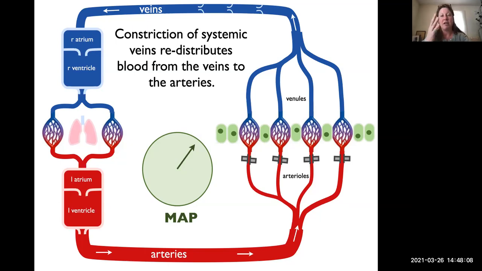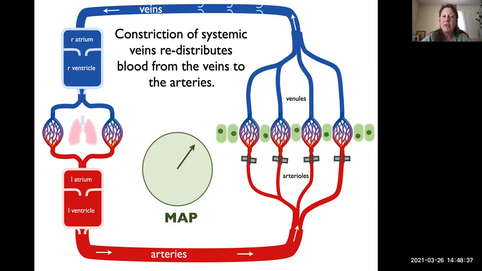As soon as you stand up, all the blood that's been sitting there goes to your feet, and your heart's like, wait a minute, I don't have enough blood. So it starts pumping faster to get more blood into the systemic arteries, and all of the vessels constrict in order to force blood into the arteries so that the arteries are delivering enough blood to the organs in need.